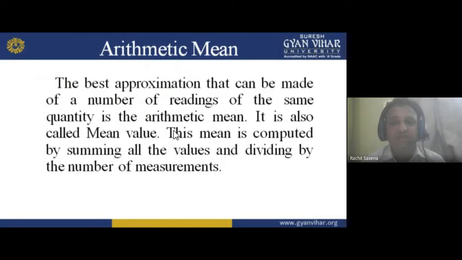This mean is computed by summing all the values and dividing by the number of measurements. So how can we calculate this? We sum all these values. For example, I told you that we have 2.5 four times, 2.4 four times, and 2.3 two times, and we divide by 10, because we have 10 measurements. So this comes under the arithmetic mean.